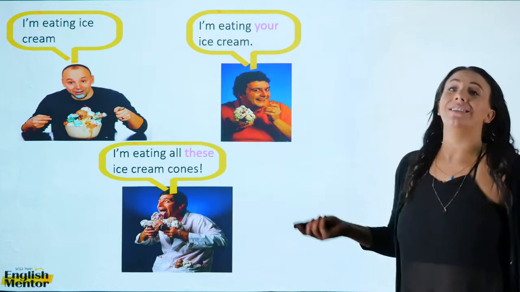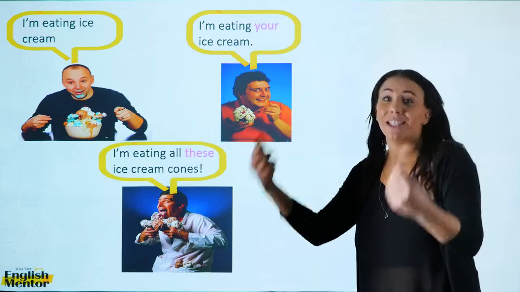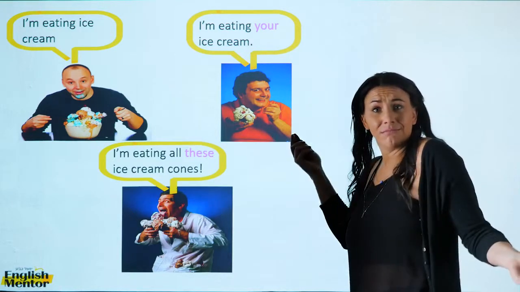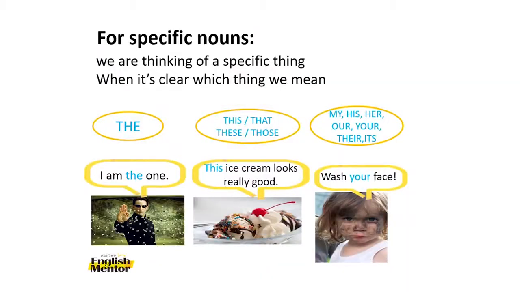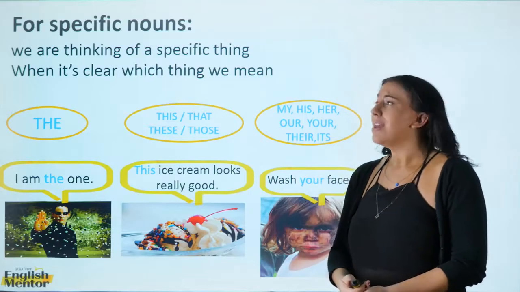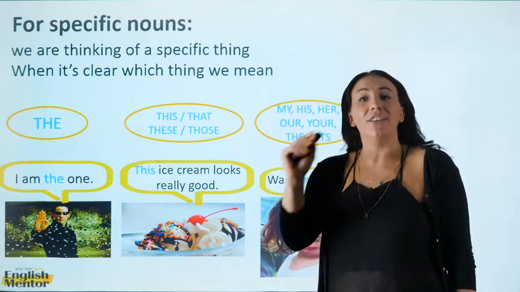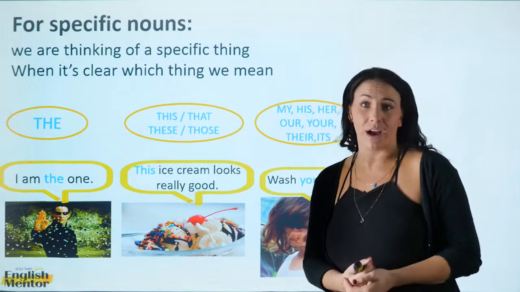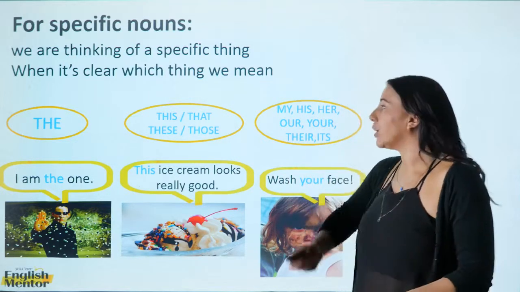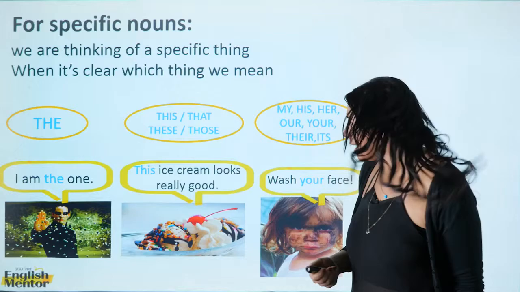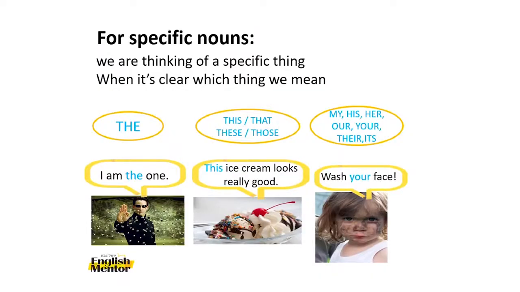We are going to learn today about how to talk about something specific and something not specific. When we're dealing with a specific noun, what is a specific noun? It means that we're thinking of a specific thing that the speaker and the listener both know exactly what we're talking about. It's clear which thing we mean. So for example, we have Neo telling us that I am the one.